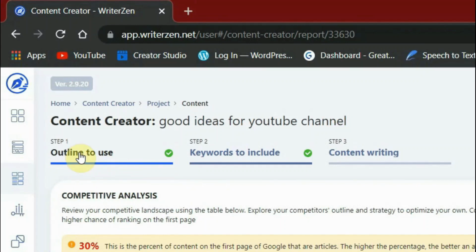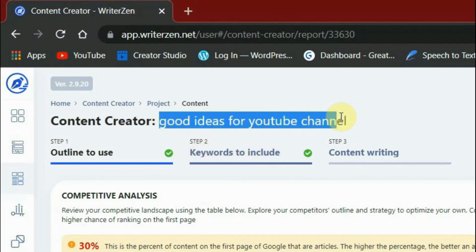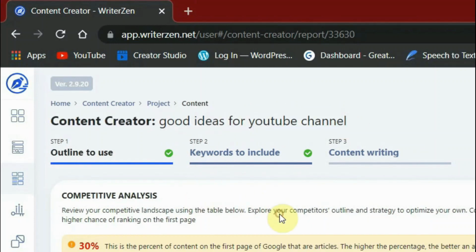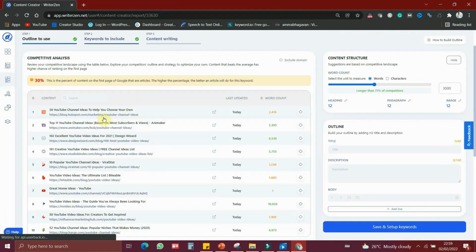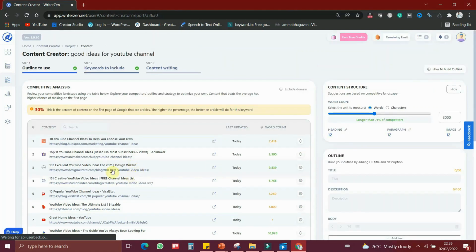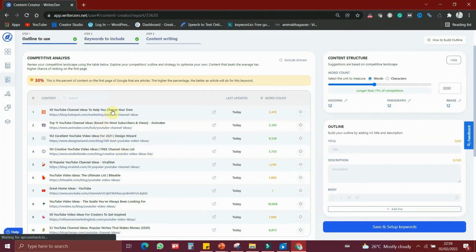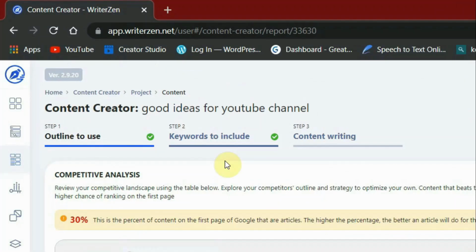After we complete step 1, step 2 is keywords to include. Even though the seed keyword is good ideas for YouTube channel, Writer Zen will suggest some powerful keywords to add in this article. Where does Writer Zen take all these keywords from? It takes them from these articles. Writer Zen's AI system picks some of the powerful keywords used in these articles, which help these articles rank at the top. If you use all these powerful keywords in your article, your article is also going to be much more powerful, so that it has the full potential to rank at the top of the search results.